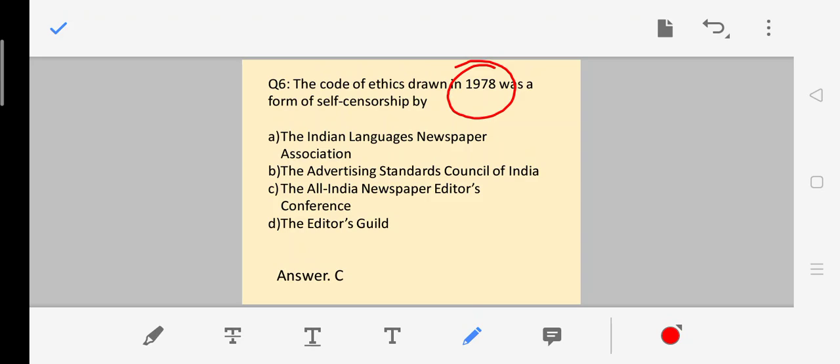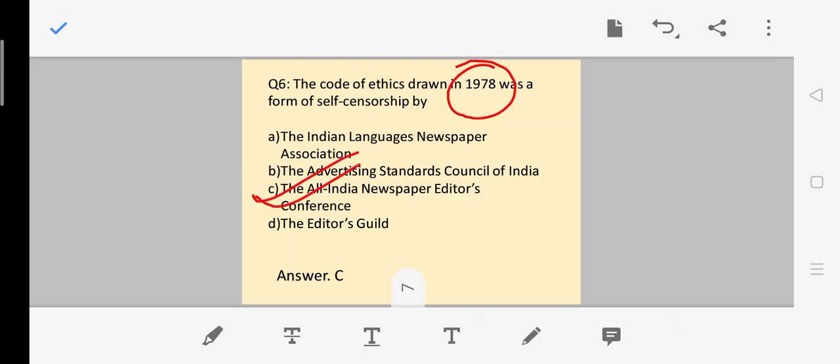Option A, the Indian Language Newspaper Association, B, the Advertising Standard Council of India, C, the All India Newspapers Editors Conference and D, the Editors Guild. The answer to that is option C, the All India Newspaper Editors Conference. Next question.